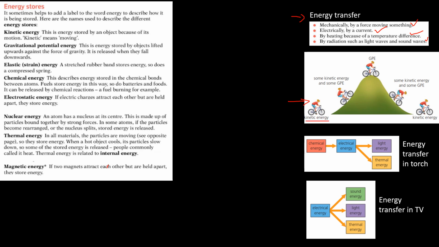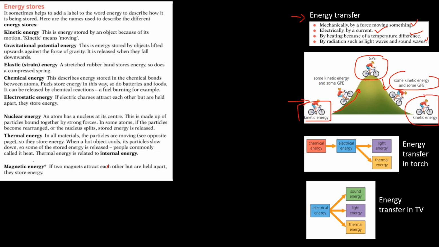The kinetic energy possessed by the cycle, when it starts moving up the hill, its kinetic energy starts converting into Gp. When it reaches the maximum height, its kinetic energy has been completely converted to gravitational potential energy, and when it comes back again, Gp converts to kinetic energy and then kinetic energy again.